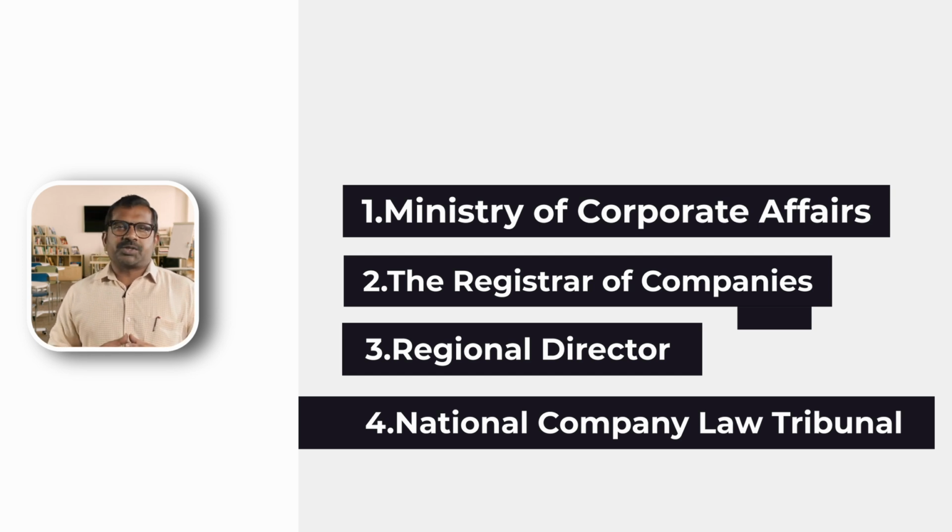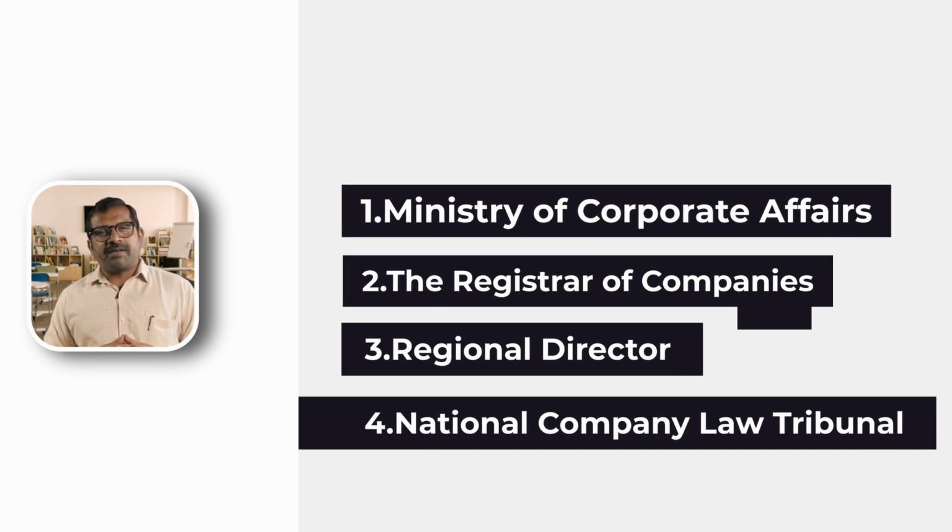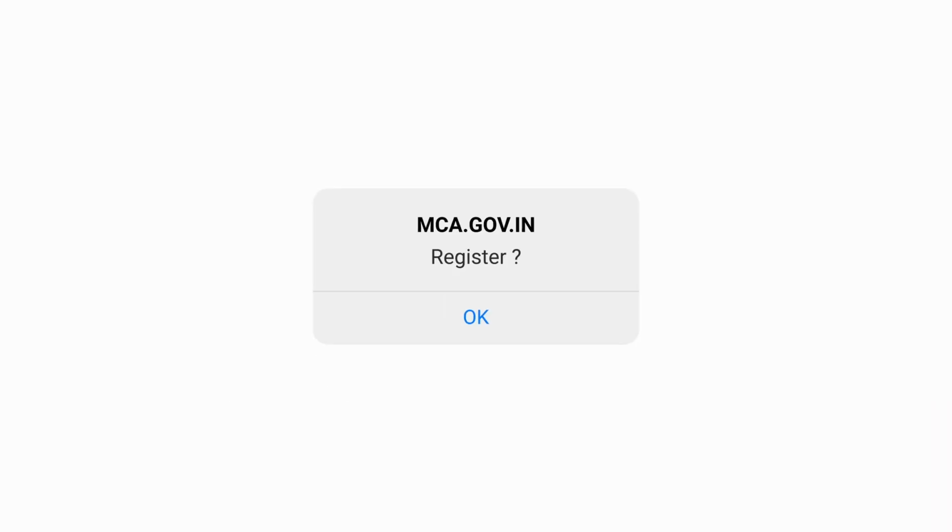Under these four authorities only, any person who has an idea to register a company should first upload the various documents on a website called mca.gov.in. Say, for example, X is a person who has an idea to register a company and may have a doubt: what type of company may he register and how to proceed with such registration? As I told you, this website is very useful for such a person, and at the same time the person should understand that there are various classifications.